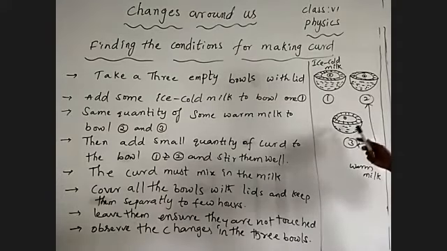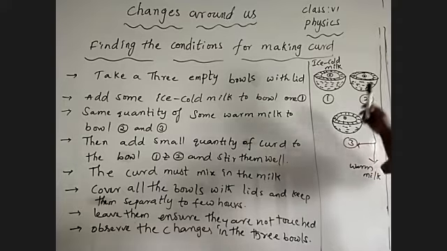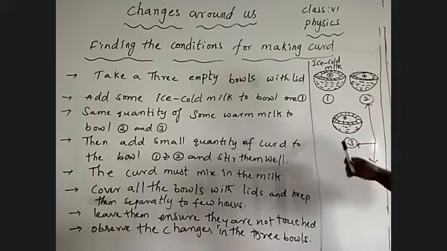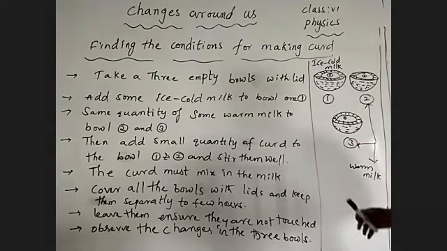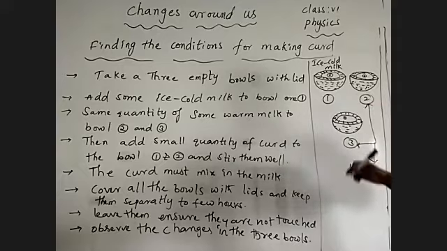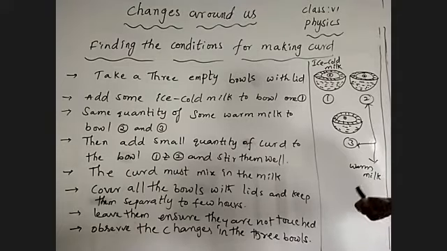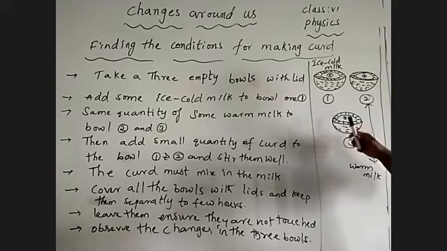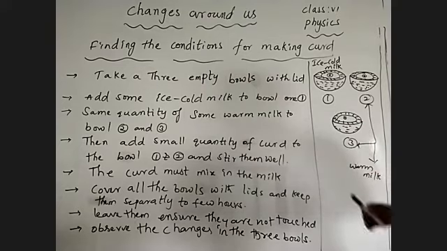But there is no possibility to form a curd in the third. There is a possibility to form a curd in the second because we added sample curd in the second, not in the third. By adding sample curd, why is the curd forming from the milk? Because the sample curd makes it possible for the bacteria to grow. It helps the bacteria change milk into curd. That formation of curd means the developing of bacteria to form curd from milk.